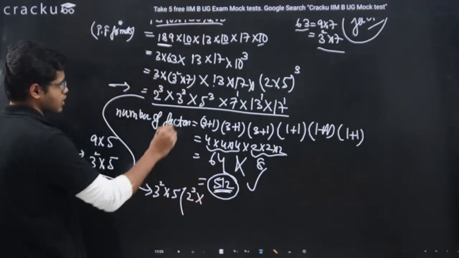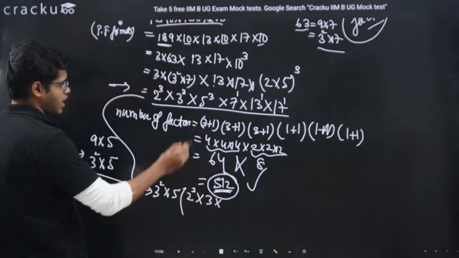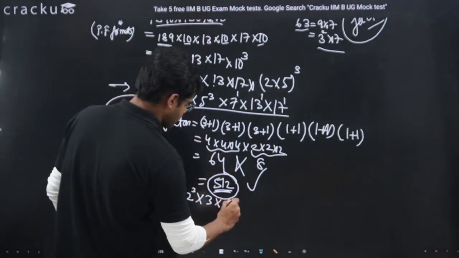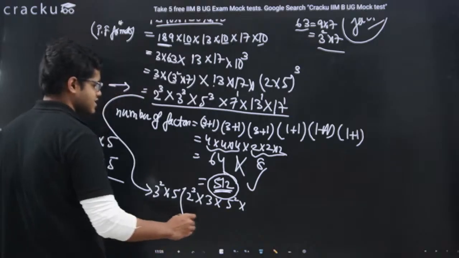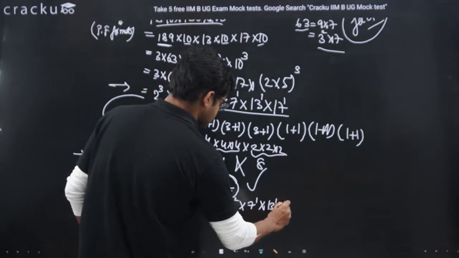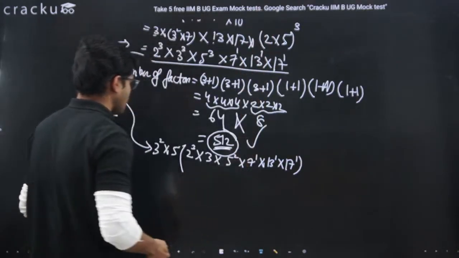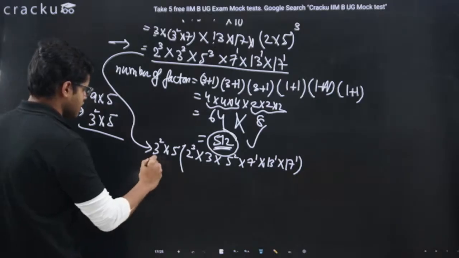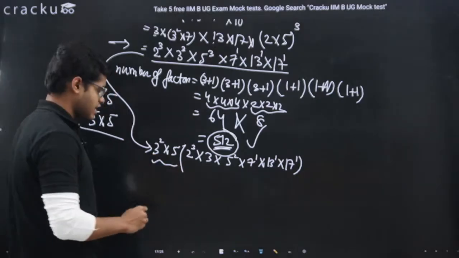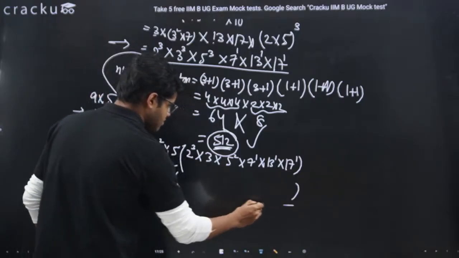Now I have taken 3 square common, so inside it will be 3. Then I have taken 5 as common, so inside it will be 5 square. Then it is 7. Then it is 13. Then it is 17, right? So I can write this prime factorization as 45 multiplied by something.